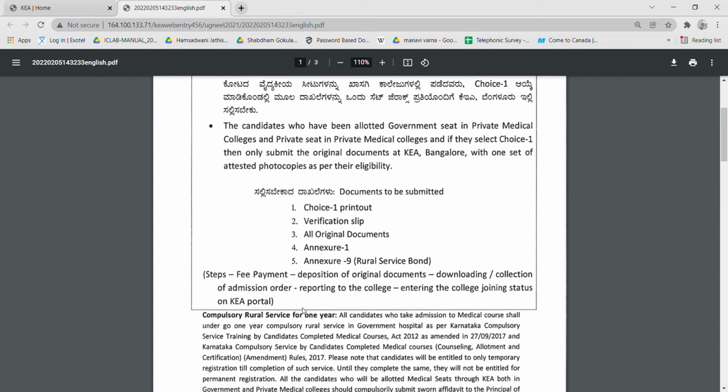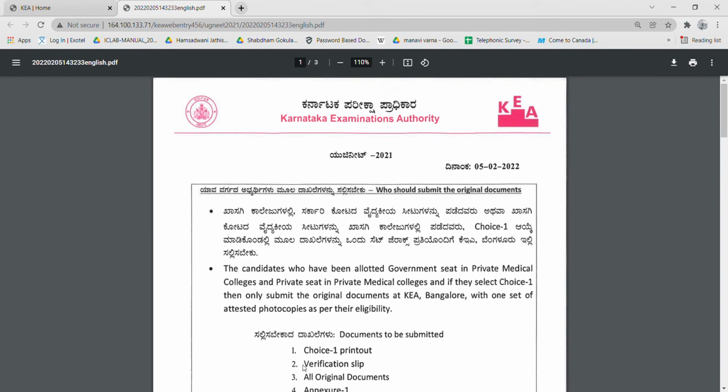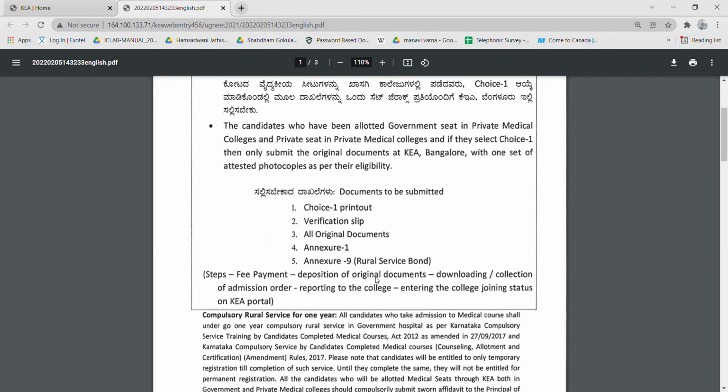After you report to the college, there will be a joining status option in the option entry section where you enter that you have reported to that college. This is very important, so you have to do this step at any cost. These are the steps, and this is only for the choice one candidates.